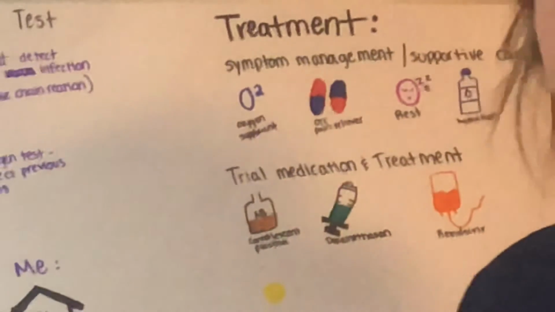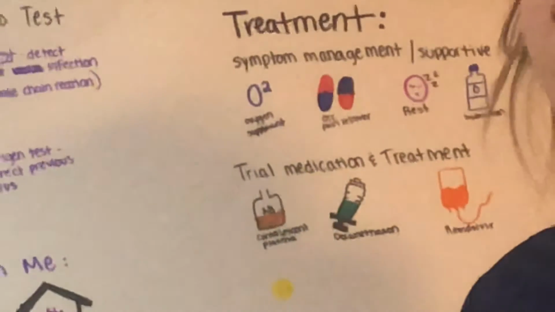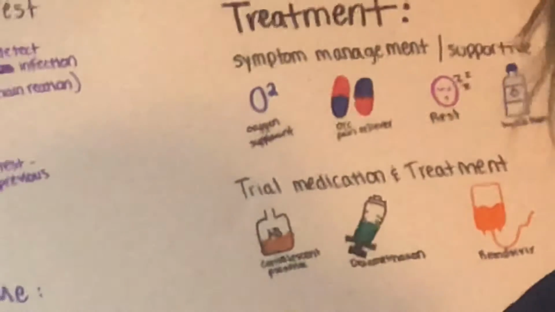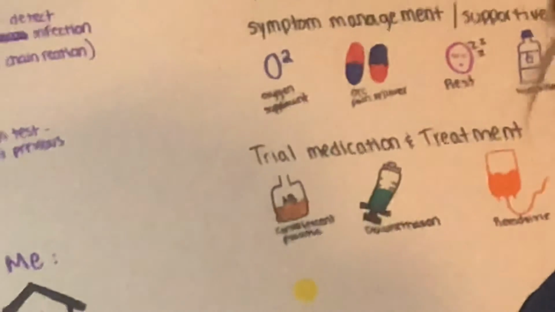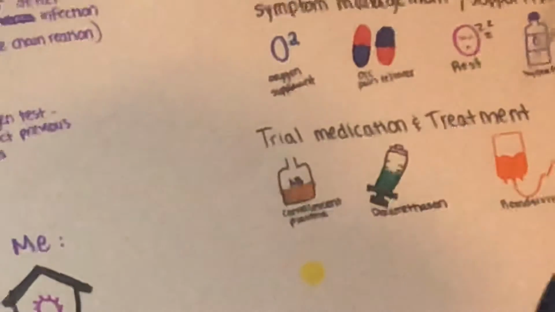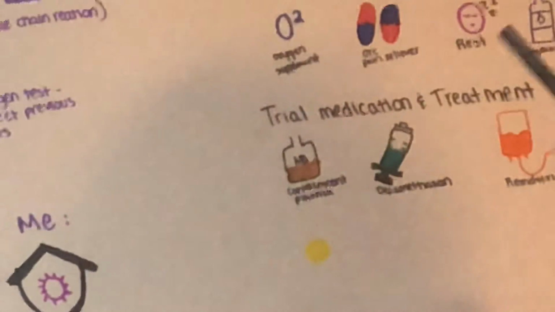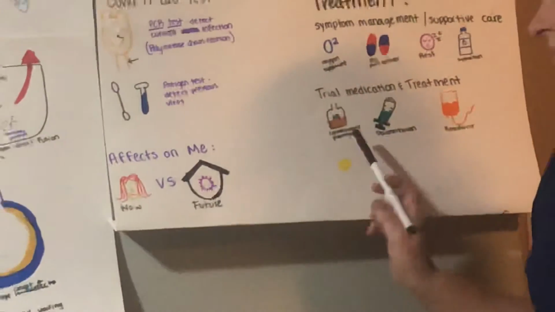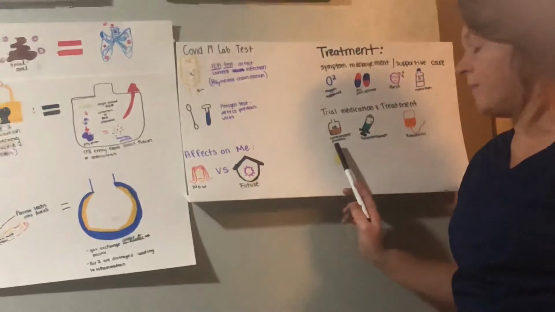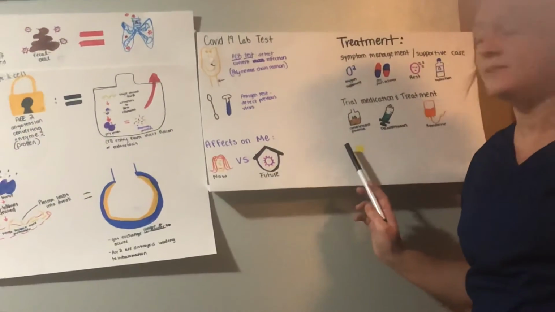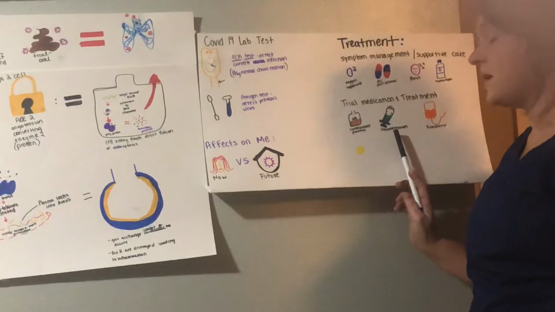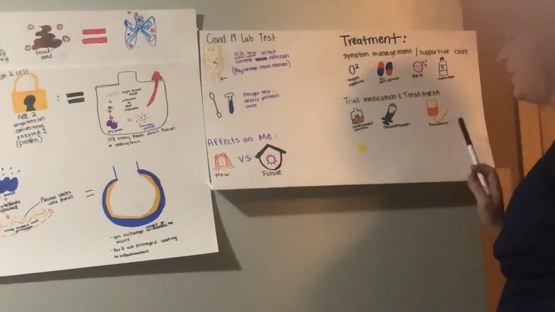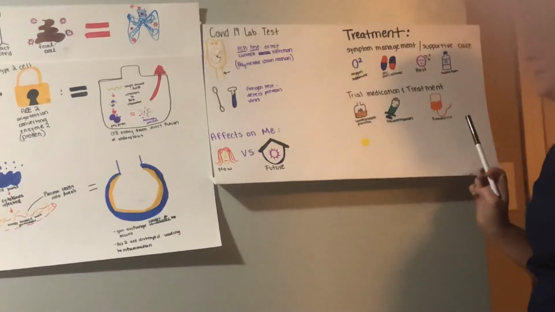Treatments include supportive care for symptoms, which include oxygen, pain relievers, which can be over-the-counter, fluids, and rest. A patient will be very tired. Trial medications that have shown benefit include convalescent plasma. This includes plasma of patients who've had it in the past. Dexamethasone, which is an IV steroid, and remdesivir, which is an antiviral.